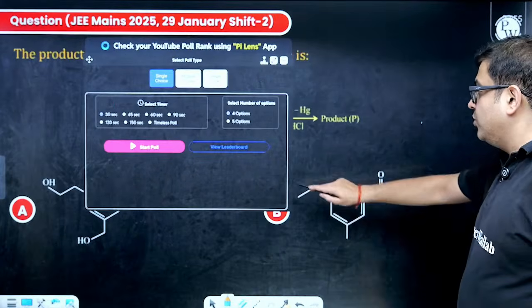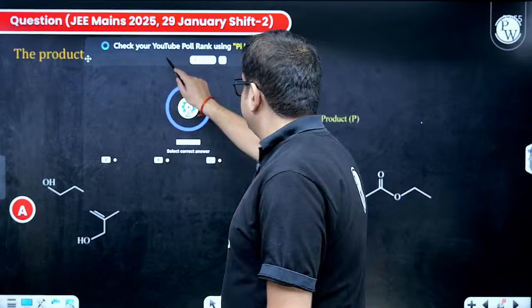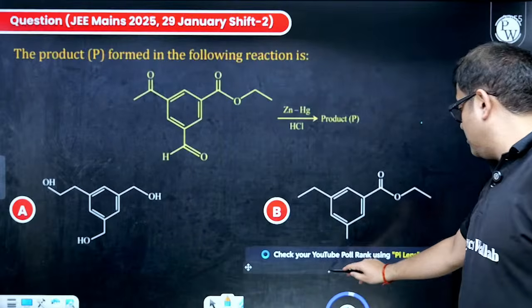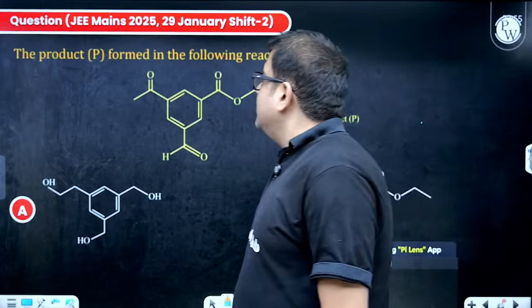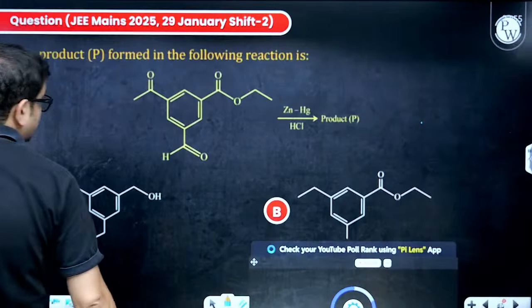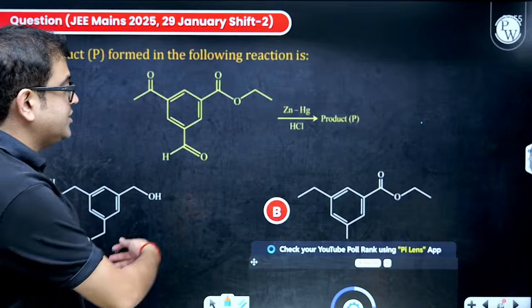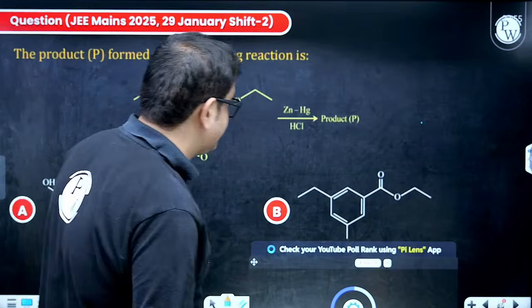Attempt, beta, 3, 2, 1, go. Quick. Quick. The product P is formed in the following reaction sequence. Acha, here you just have two options. I guess two options are misprinted, not written.